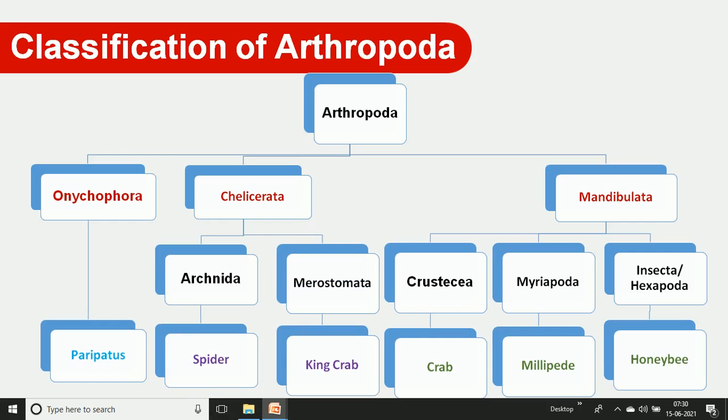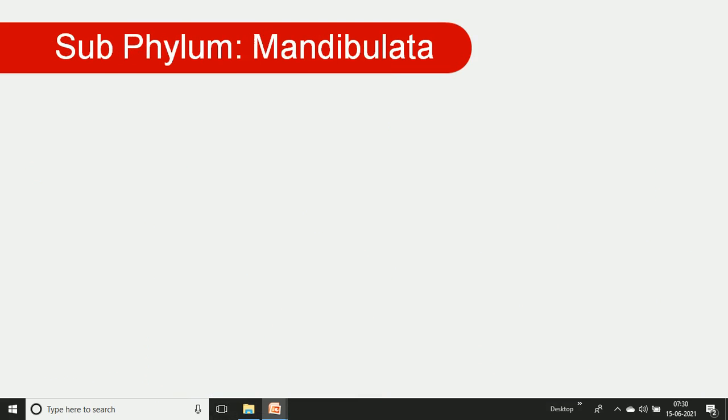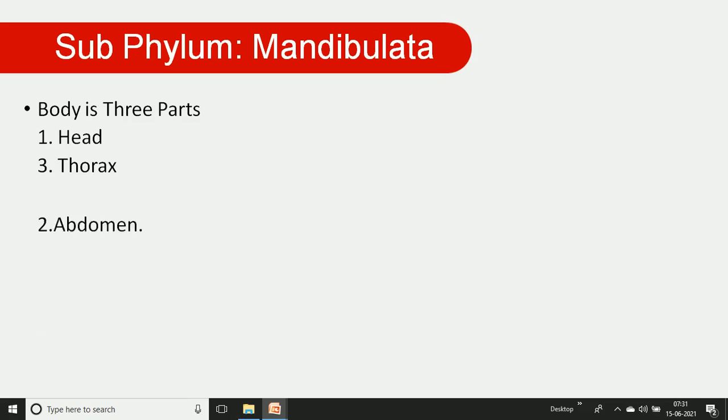Okay, now we discuss the subphylum Mandibulata. Among the character features of these mandibulate animals, the body is divisible into three parts, but in some animals some of these parts are fused together. Which are the three parts? The body consists of the head, thorax, and abdomen.